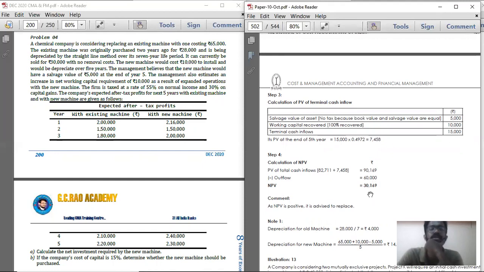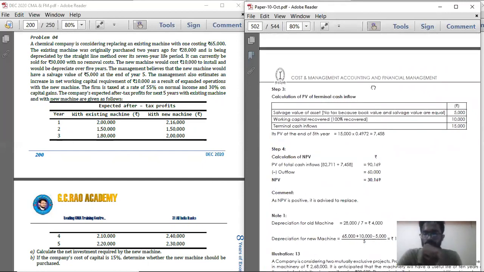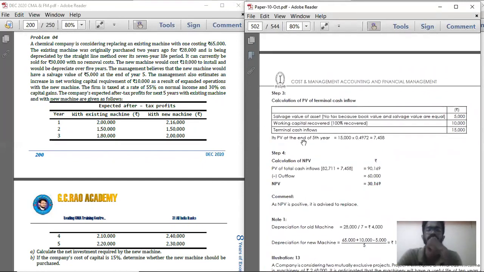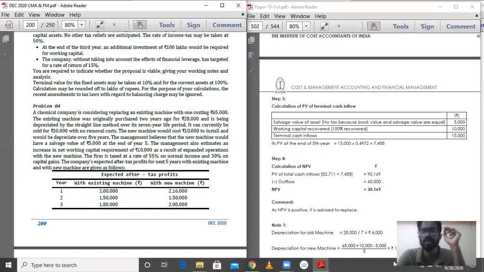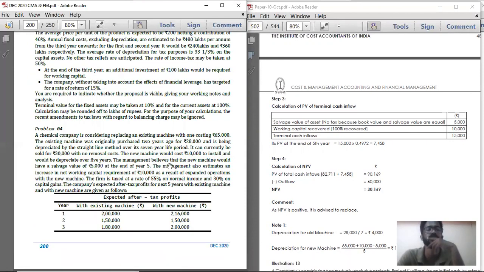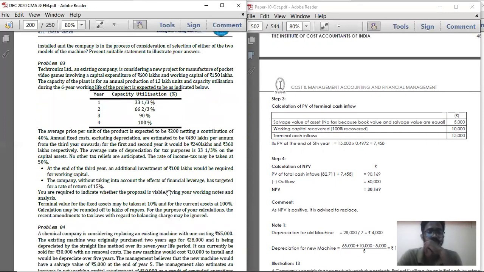So NPV is positive in this sum. So it is advisable to accept the change in machinery, that is, the new machinery can be purchased. It is advisable to change the machinery. So this is problem number 2. Basically, the problems will be on the same lines, whether to accept or not to accept the change in machinery. So that is what we are going to solve in all the problems.